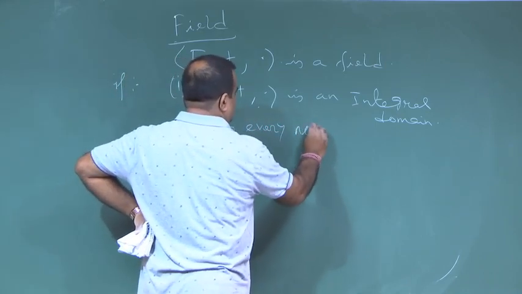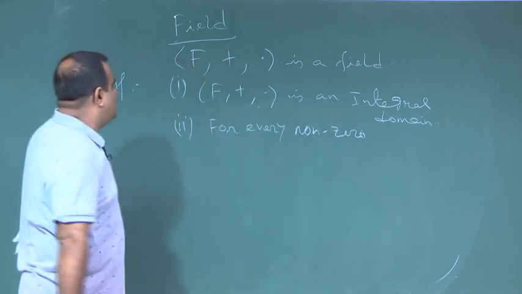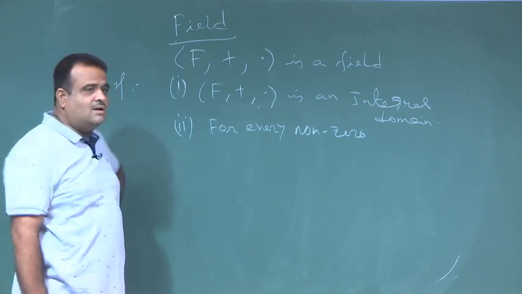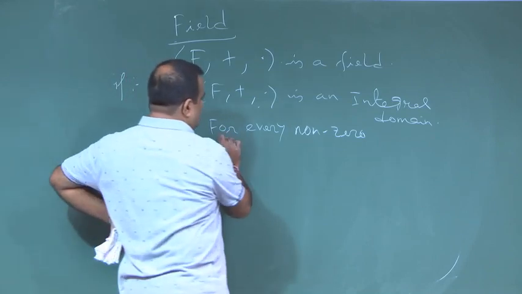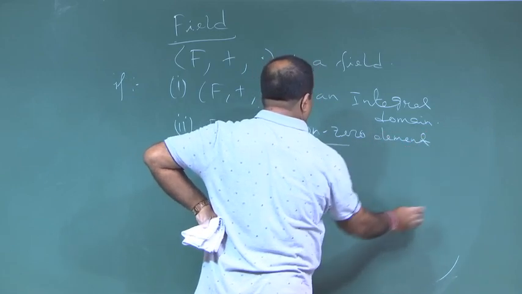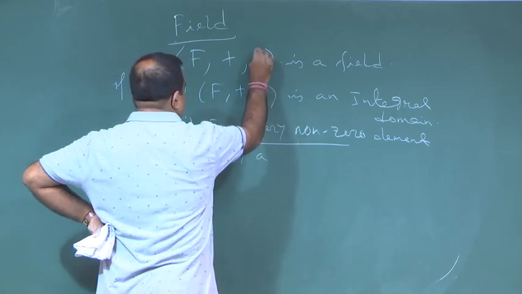Every non-zero means every element other than 0, the additive identity of the plus of this set. Every non-zero element has an inverse, a multiplicative inverse.